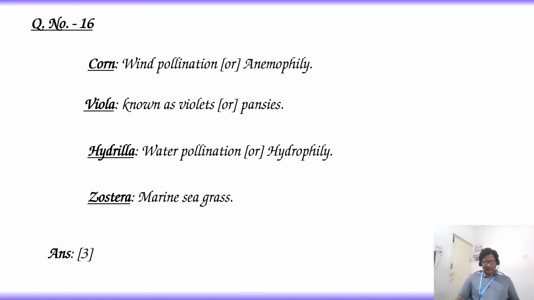In that, A, corn, matches with 3 in column 2, that is wind pollination, and in column B, viola, matches with common pansy, that is 4 in column 2.